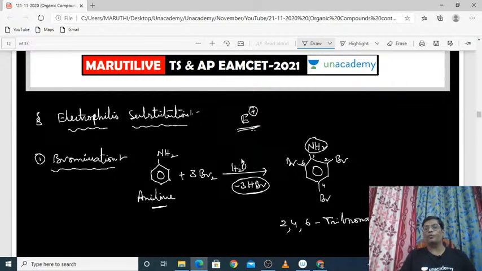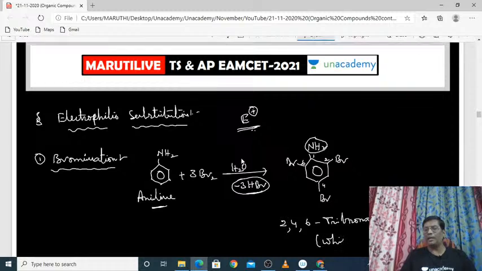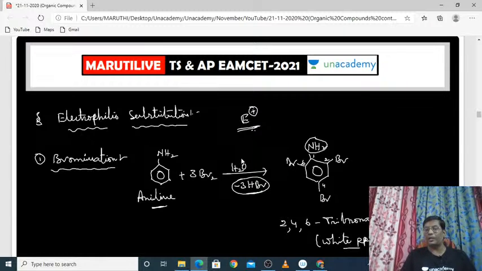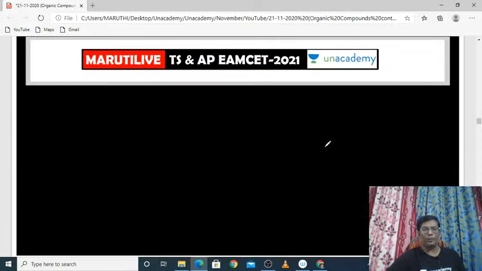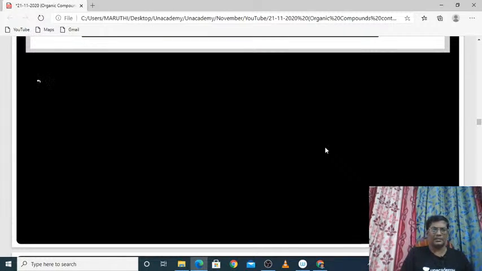What is the color of this 2,4,6 tribromoaniline? It is purely a white color precipitate that will separate out at the bottom of the test tube. Once you are treating the aniline with bromine, automatically the test tube has a white precipitate at the bottom. Then just by observing the color of the compound, you can easily guess whether it is 2,4,6 tribromoaniline or not. This is called bromination. Clear? Bromination means aniline reacts with bromine, and automatically it will produce 2,4,6 tribromoaniline. It is one of the electrophilic substitution reactions.